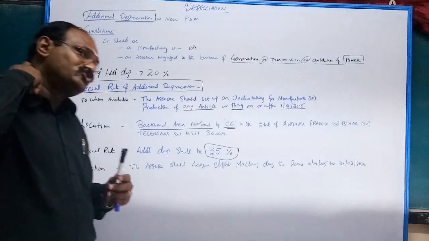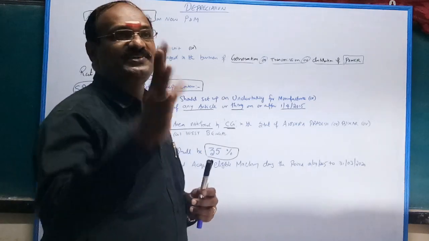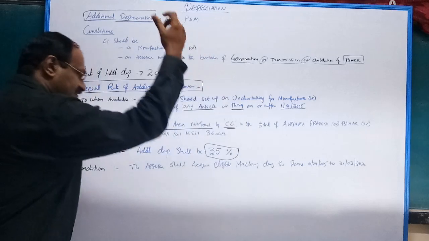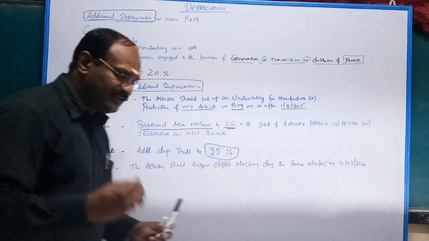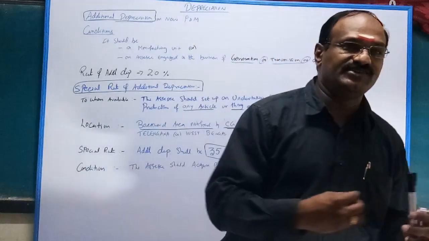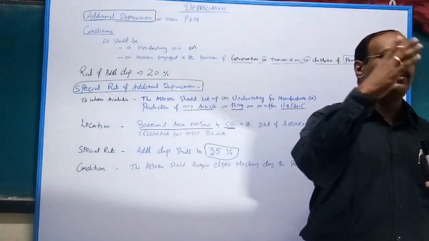In such an area, if you start up, then the special rate is 35% instead of 20%. That is, the additional depreciation rate is not 20%, it is 35%.